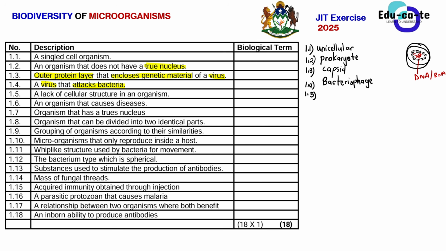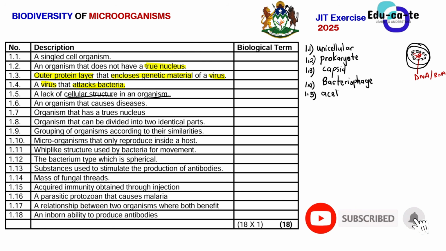So now they say 1.5, a lack of a cellular structure in an organism. So we're talking about an organism that does not have a cell at all. Okay, so an organism that does not have a cell, it is known as a what? It is known as acellular. So we use the term acellular.